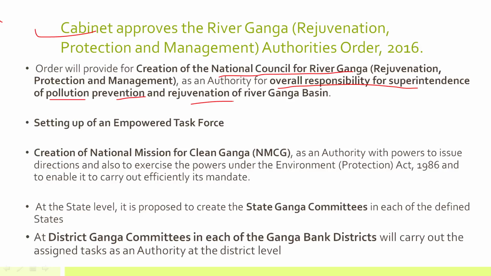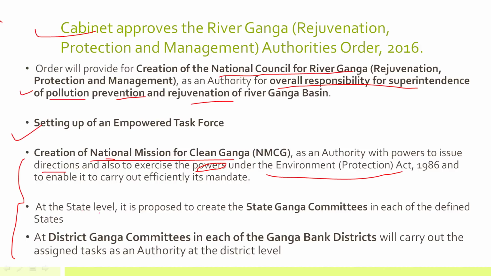It will now be treated as an authority, and its responsibility will be to supervise the pollution prevention and rejuvenation of River Ganga. Apart from this, an empowered task force will be set up as per this order, and there will be a three-tier structure. Initially, at the national level there will be NMCG, the National Mission for Clean Ganga. This will be an authority at the central level. It will issue directions to the states, and it will also exercise powers under the Environment Protection Act.